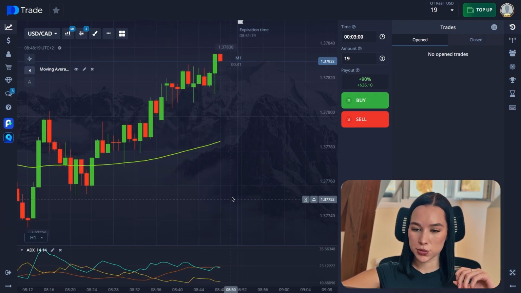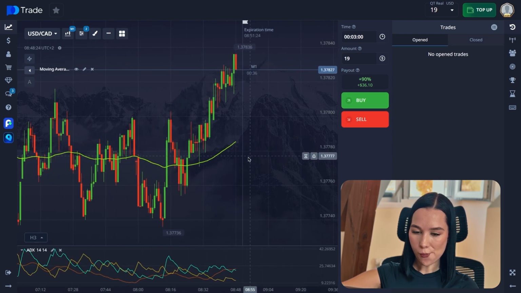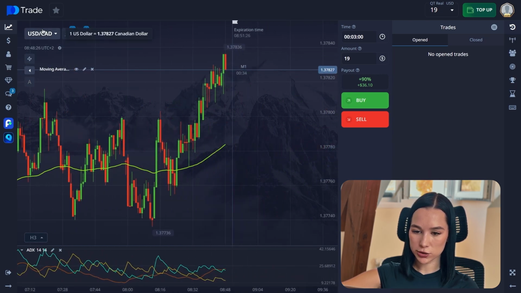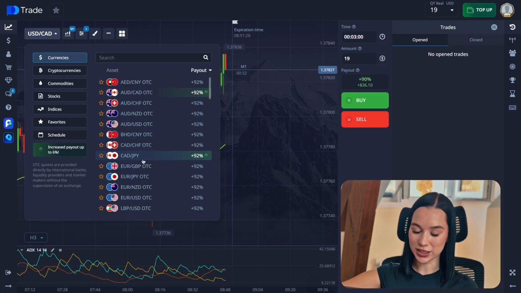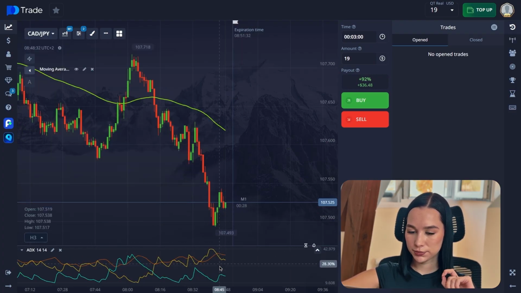But so many fluctuations with the red candles, so I need to be really careful here. And better to change the chart. Actually, because if you're not sure, better to change it and be more calm. Here we can see